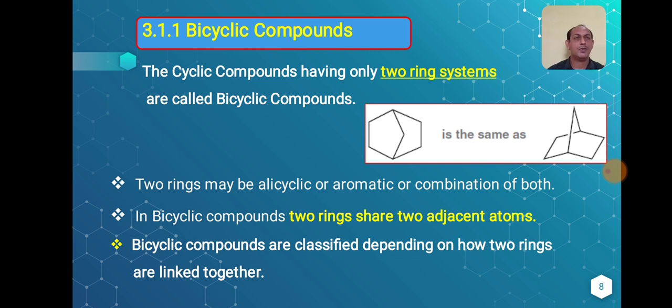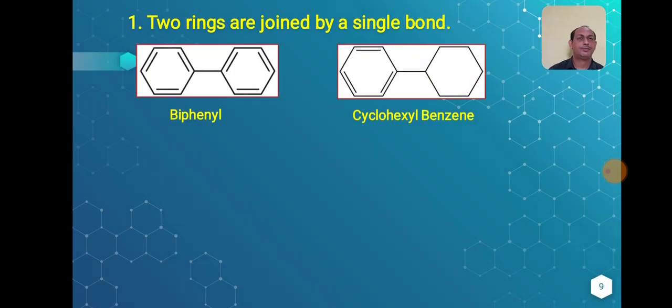We will see the nomenclature of bicyclic compounds. Bicyclic compounds are classified in two ways. Remember, the first type is where two rings are joined by means of a single covalent bond. Here you can see this single covalent bond, which just acts as a bridge between the two. Let us see the first example, biphenyl, where you will find two benzene rings connected by means of a single bond.